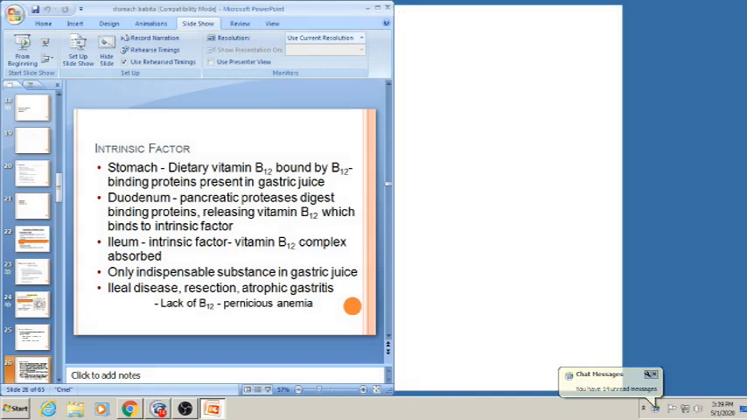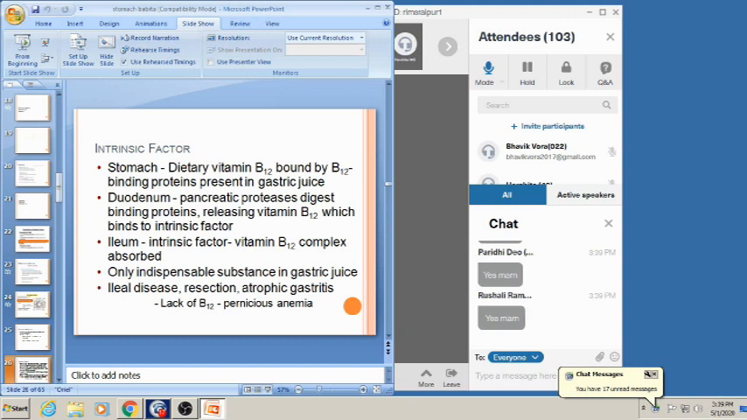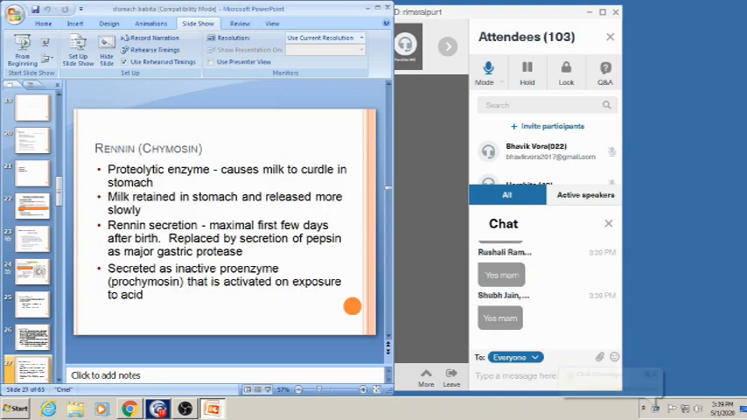Okay, so till now I have completed pepsinogen and intrinsic factor secretion. Now coming to the renin secretion. Renin is also called chymosin. It is a proteolytic enzyme which causes milk to curdle in the stomach. Milk is retained in the stomach and released more slowly. Renin secretion is maximal in the first few days after birth, because in the initial years newborns are totally dependent on milk. So in the initial years there is more renin secretion, and it is replaced by secretion of pepsin as the major gastric protease.